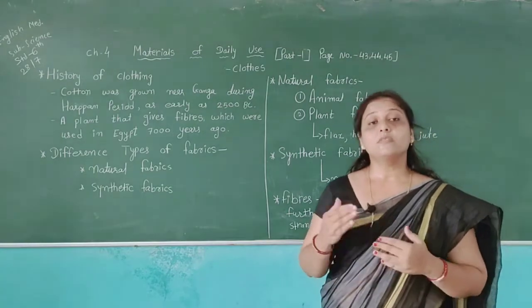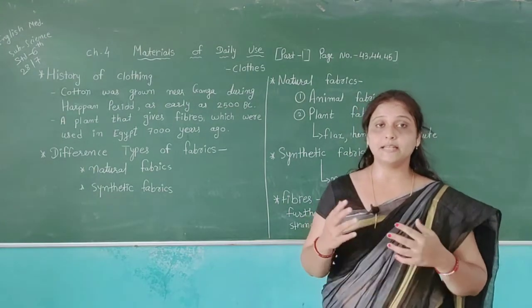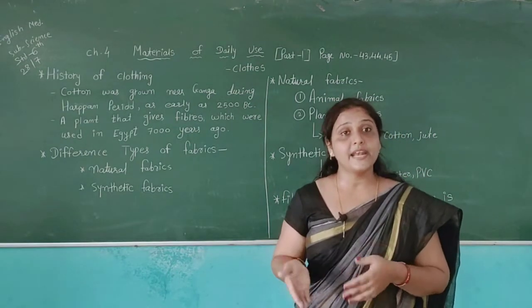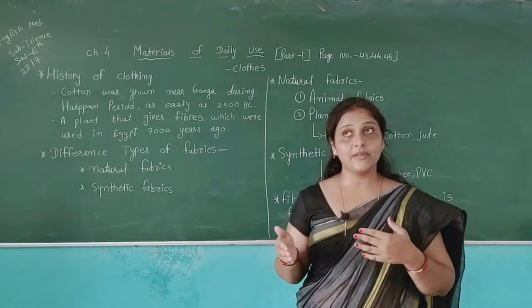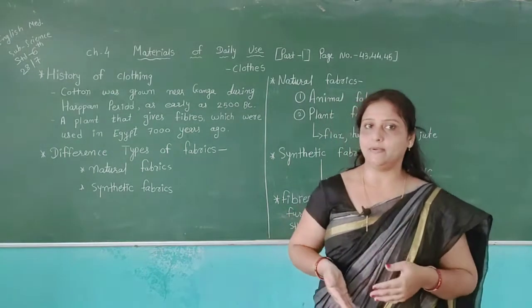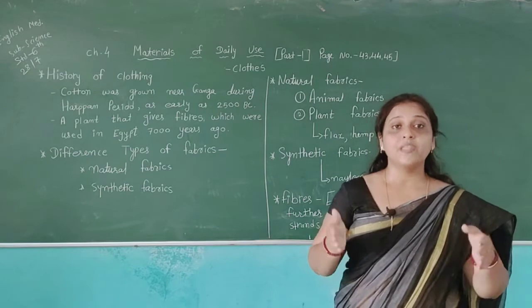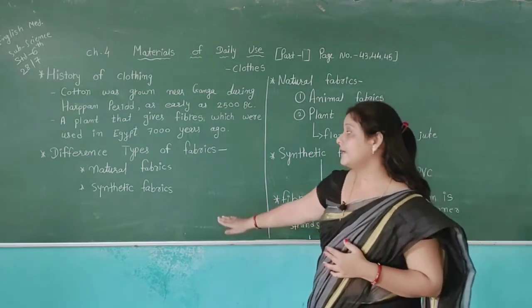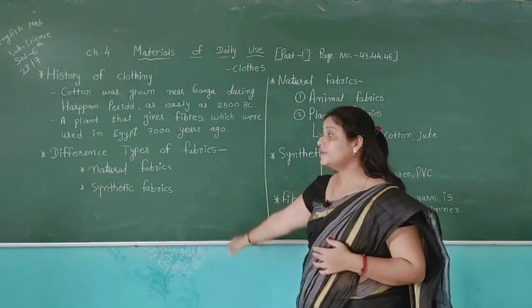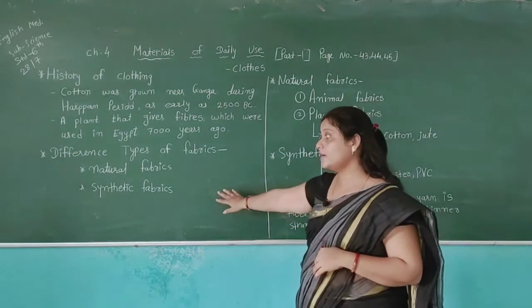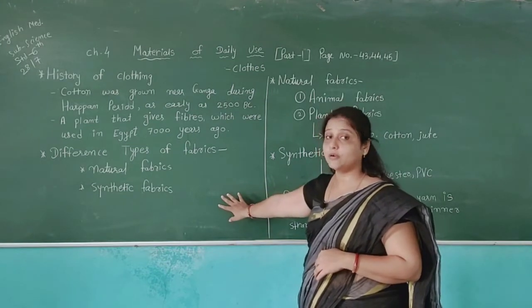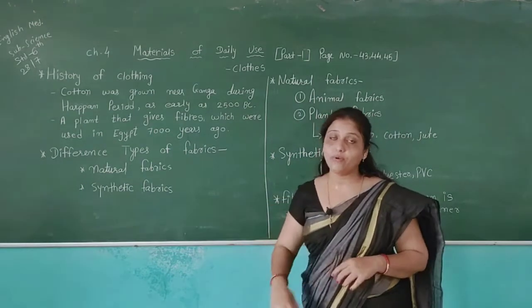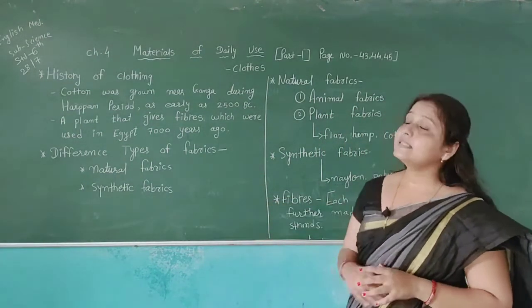Natural fabrics, what is the meaning of natural fabrics? Natural fabrics, that means the fabrics which we can get from the nature. For example, we can get fibers from the plant and animals. Plant and animals are natural things, and the fibers we can get from the natural things are called the natural fabrics. Then after, synthetic fabrics are not natural. They can be made by the human, so they are called the synthetic fabrics. So we have a total of two types of fabrics: natural fabrics and synthetic fabrics.